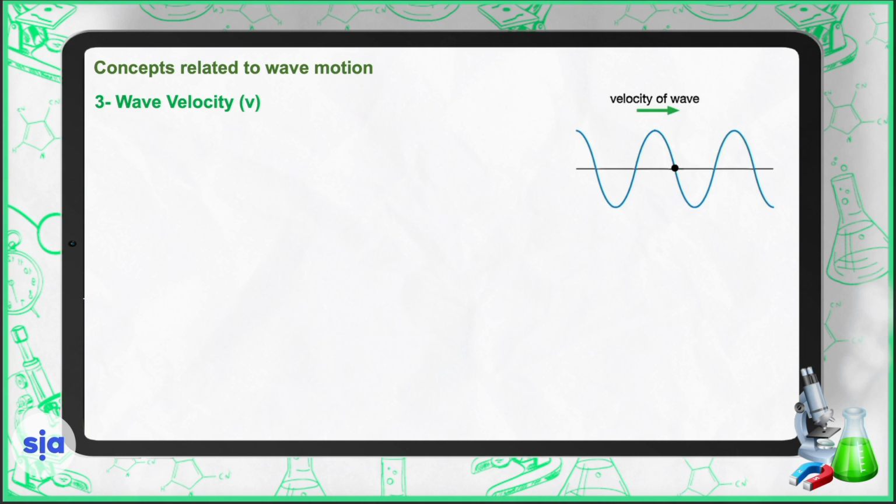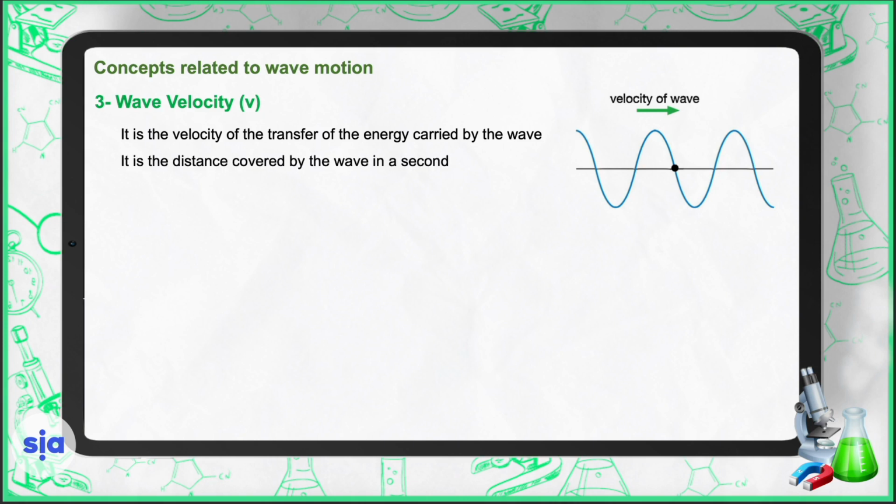Number 3, the wave velocity. It is the velocity of the transfer of energy carried by the wave. It is the distance covered by the wave in 1 second. And it is measured in meters per second.